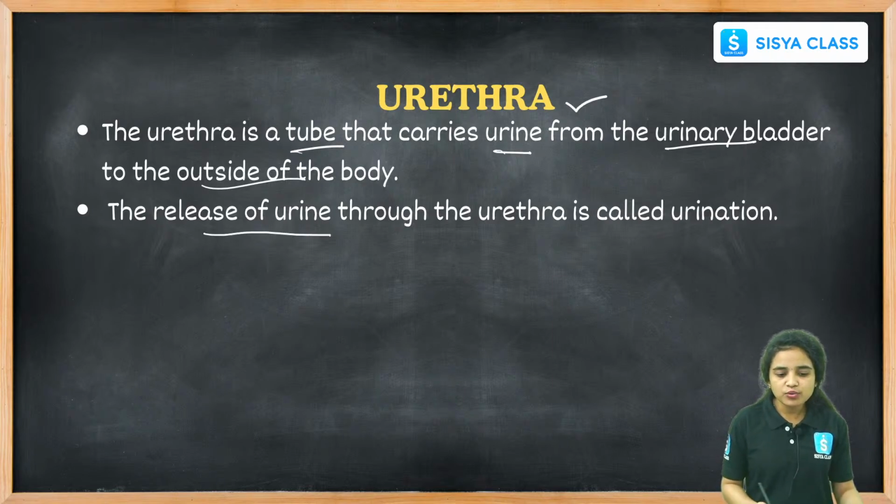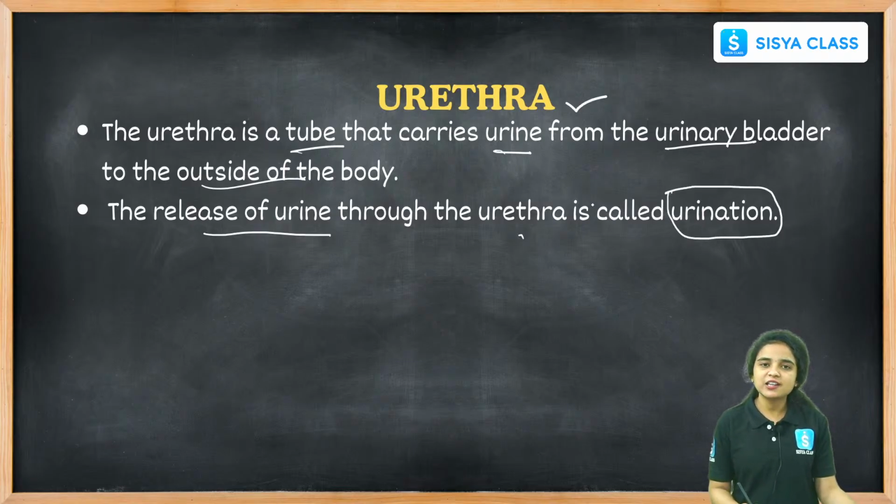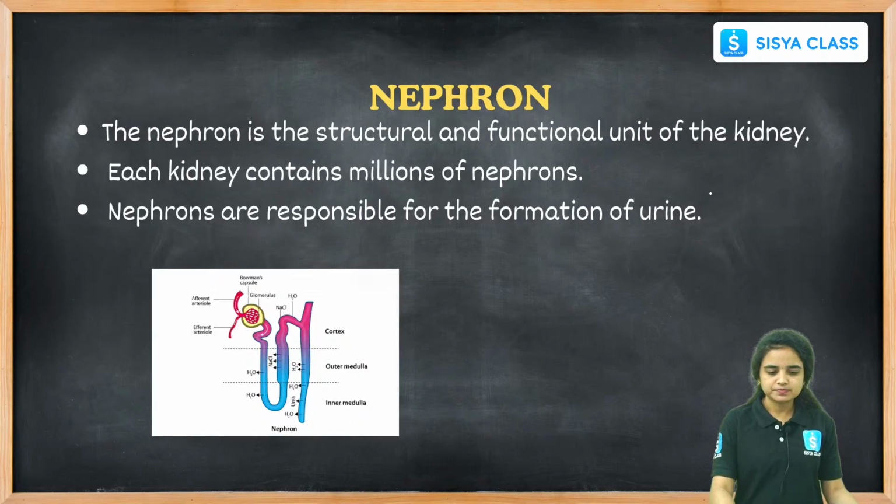And the release of urine through the urethra is called urination. What do we call urination? Urination is nothing but the release of urine from the urethra to the outside of our body.